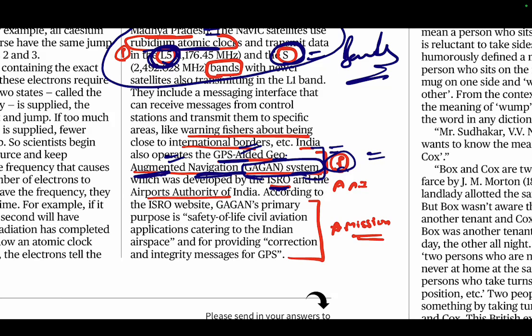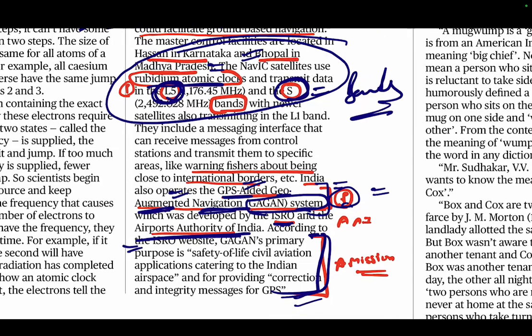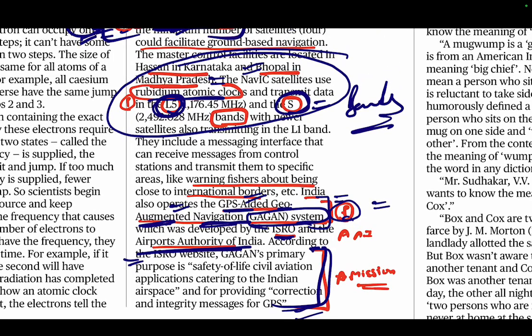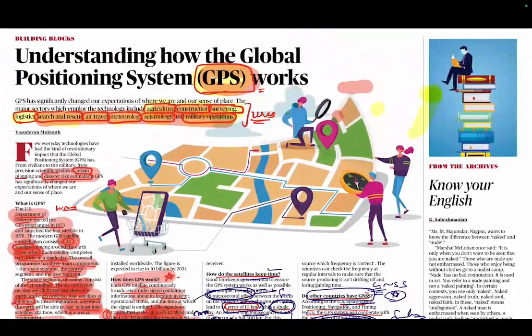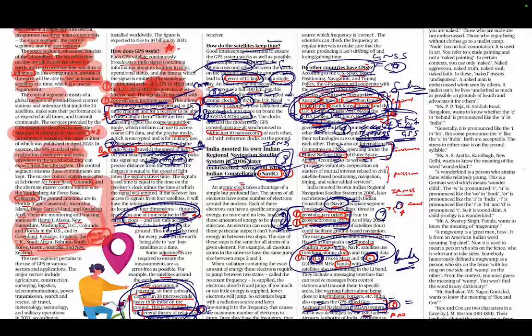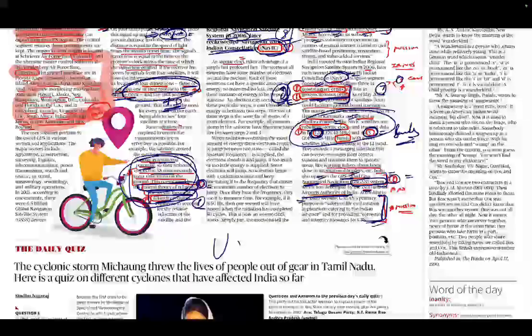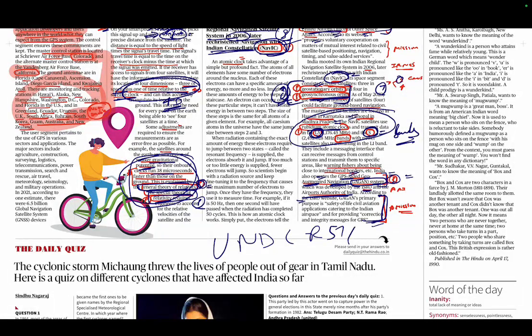It is developed by ISRO and Airport Authority of India. Then what is the mission of GAGAN? It is written here. So we have seen now, friends, that this is the article. This is how we read an article. Now, merely reading an article is not enough. We need to understand. For UPSC, understanding is the most important thing.